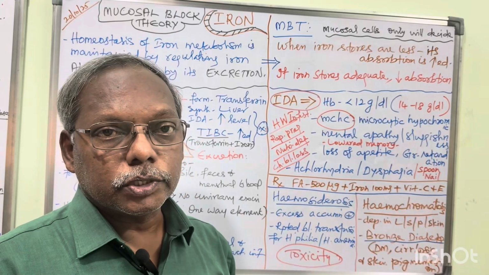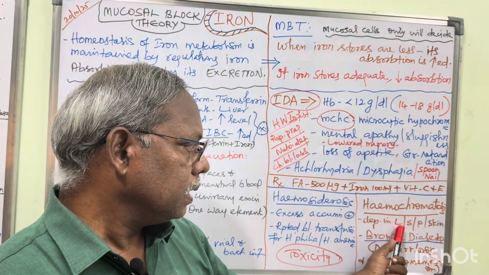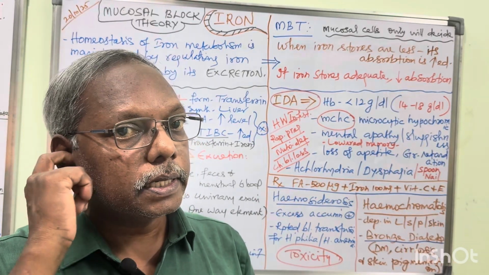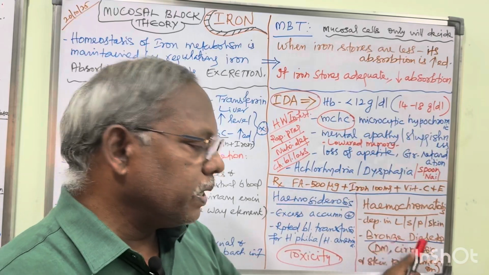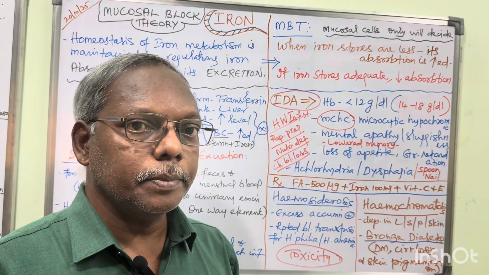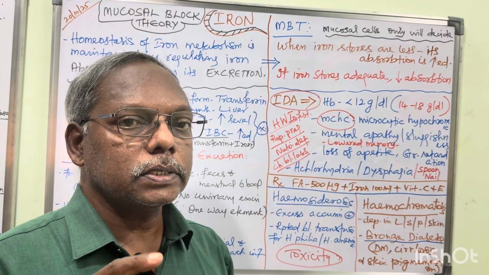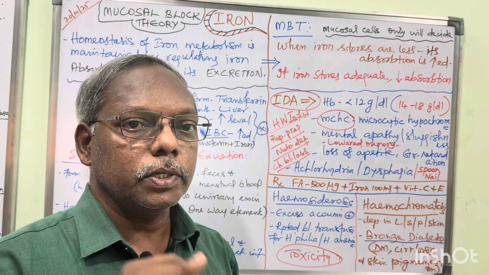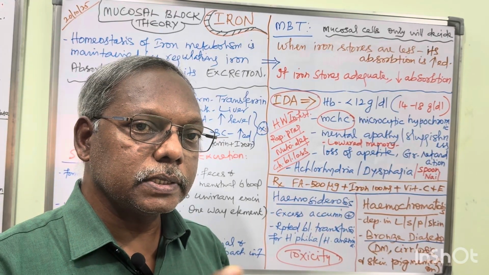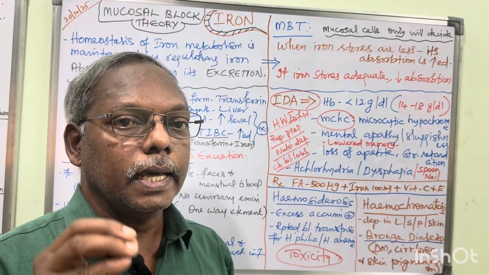Whereas hemochromatosis means again accumulation of the excess iron will be in the liver, spleen, pancreas and skin. Liver, spleen, pancreas and skin. So we have one condition coming under this hemochromatosis called bronze diabetes. That is involvement of three organs. The triad of bronze diabetes is: pancreas produces diabetes mellitus, liver produces cirrhosis and skin produces skin pigmentation. These three come under bronze diabetes.